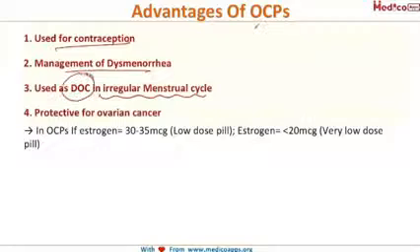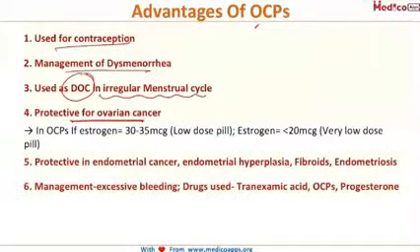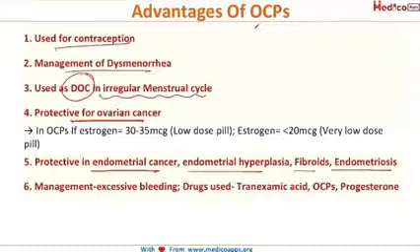Then they are also protective for ovarian cancer. We said that the more the number of ovulations, the more injury to the ovaries, and it will lead to ovarian cancer. So if one is giving OCPs, it is protective for ovarian cancer. Then they also provide protection in cases of endometrial cancer, endometrial hyperplasia, fibroids, endometriosis. They are also used for the management of excessive bleeding, that is menorrhagia.